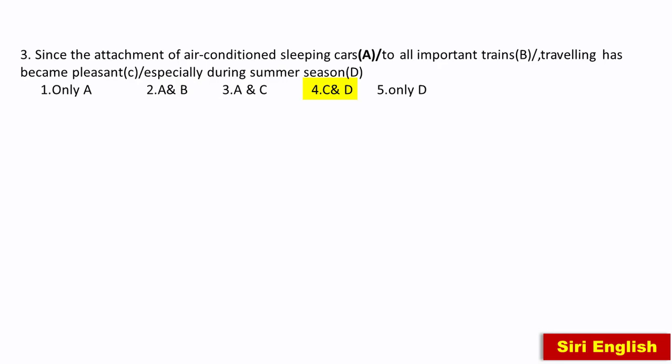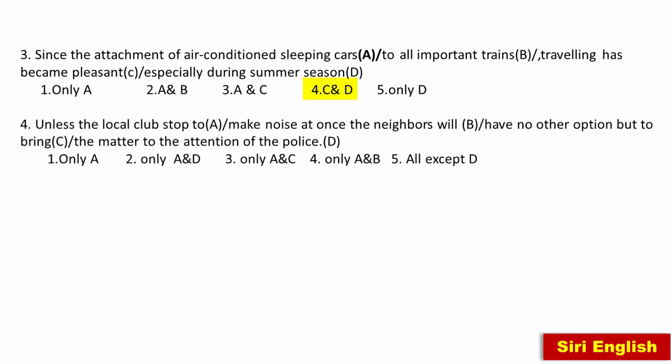Now let's move further. Unless the local club stop to make noise at once, the neighbors will have no other option but to bring the matter to the attention of the police. So let us know the usage of unless. When do we use unless? Unless or until.